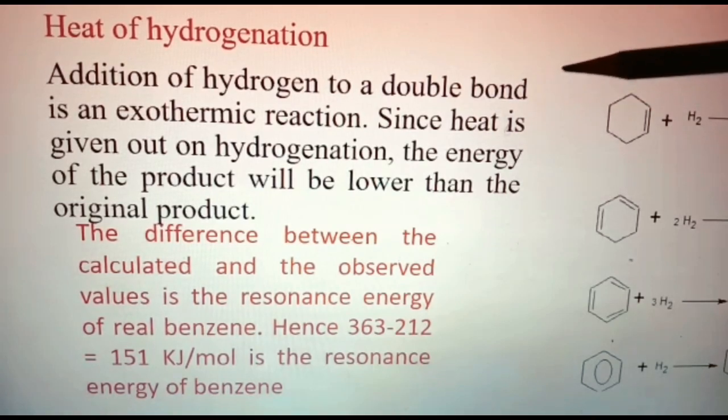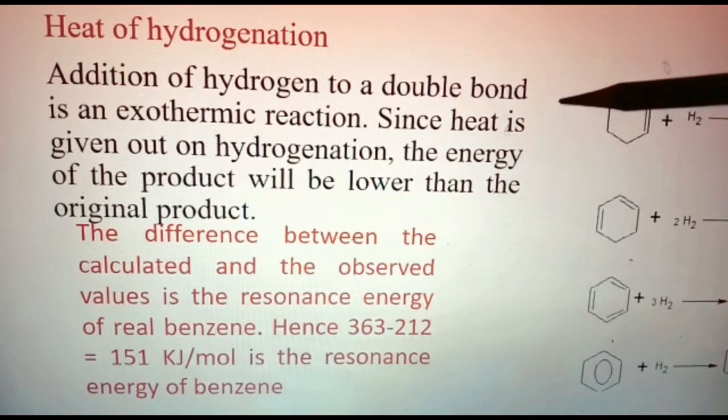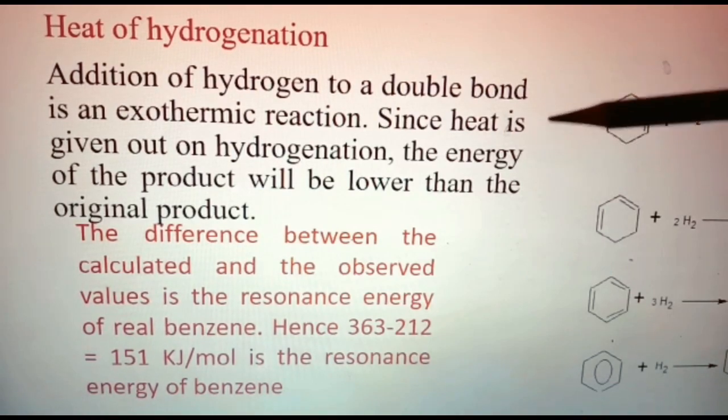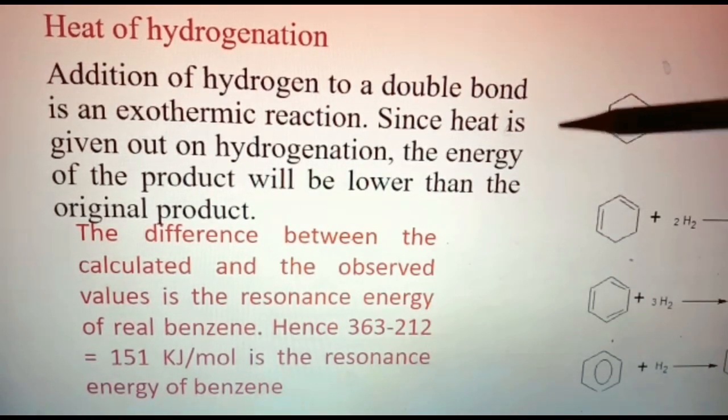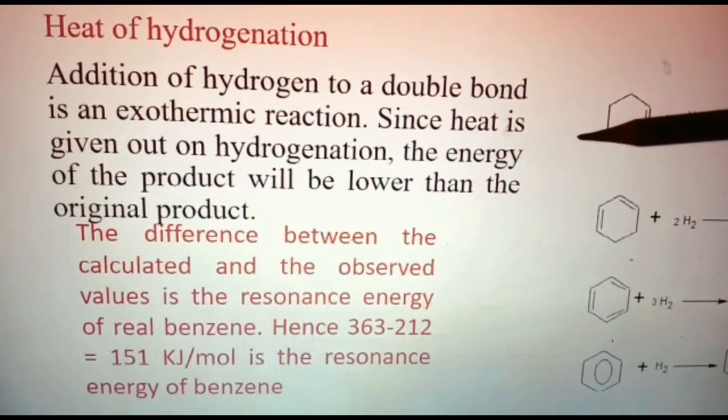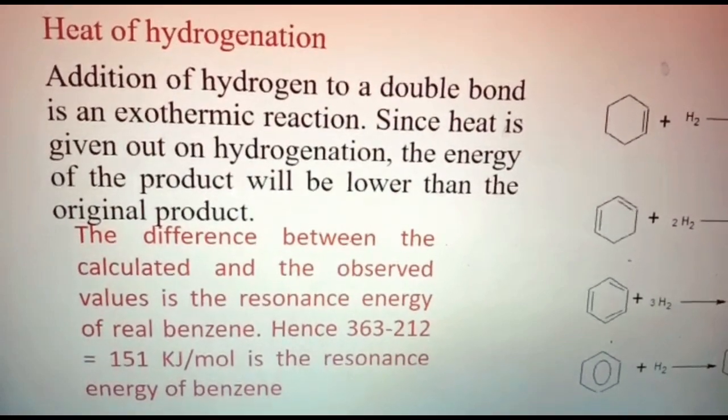And heat of hydrogenation is an exothermic reaction. That means heat will be liberated on hydrogenation. So the energy of the product will be lower than the original compound because heat is liberated on formation of a product. So we know heat of hydrogenation is addition of hydrogen. So how much energy will be liberated on hydrogenation of 1,3,5-hexatriene? As per the Kekulé structure, the structure of benzene is 1,3,5-hexatriene, that we will discuss now.